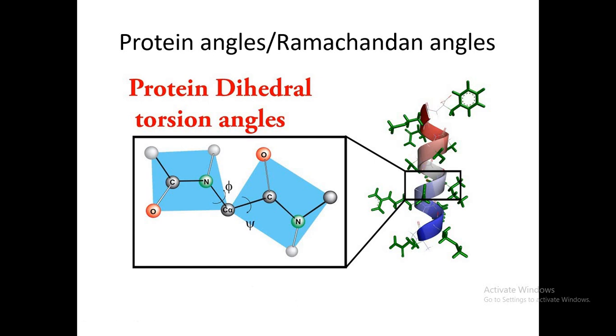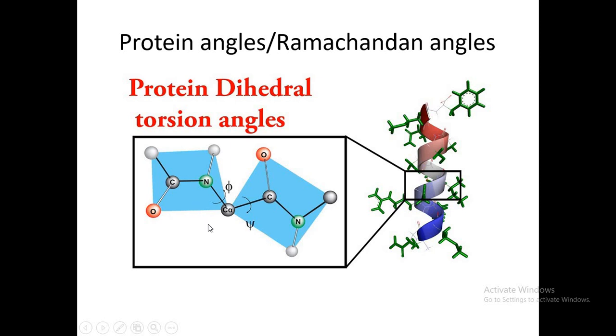From this slide we will discuss the angles that are present in the protein. The angles present in the polypeptide chain are called the Ramachandran angles, named after the scientist who identified them.